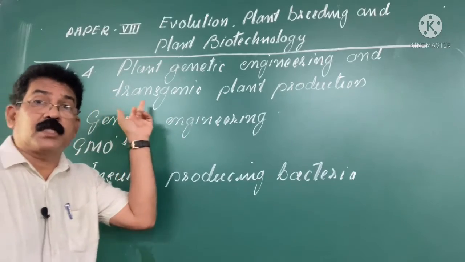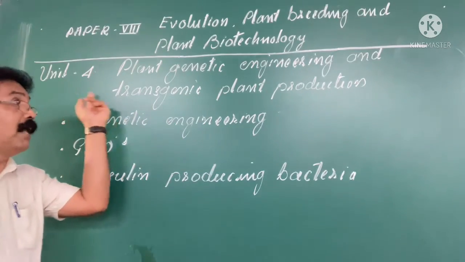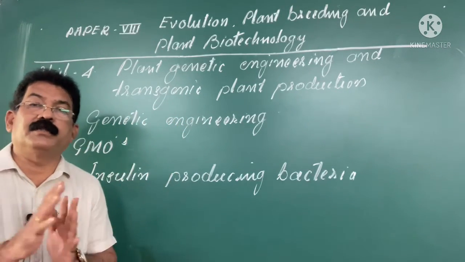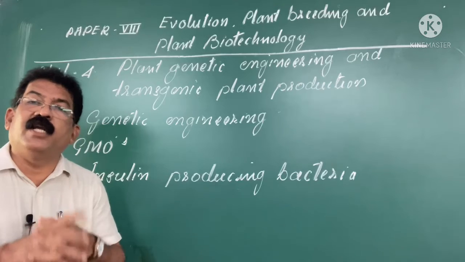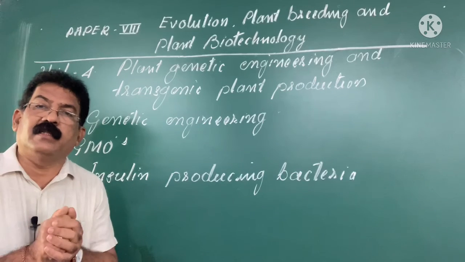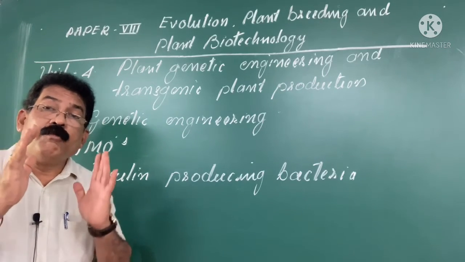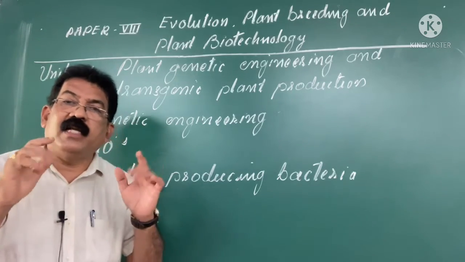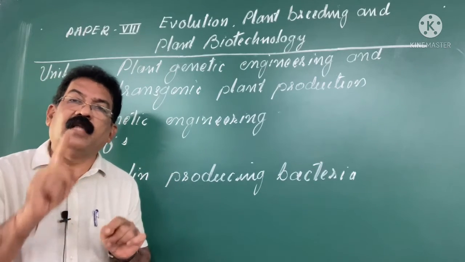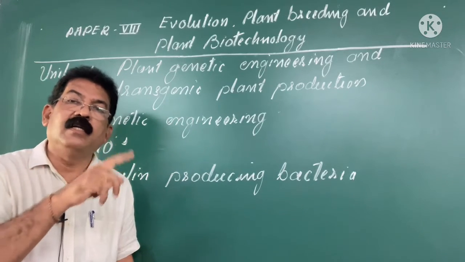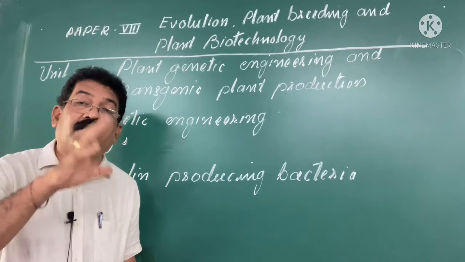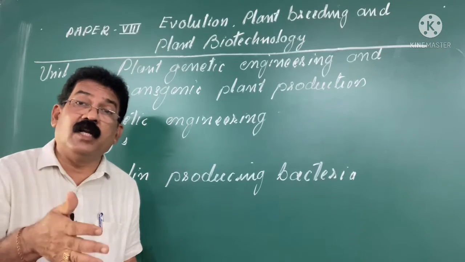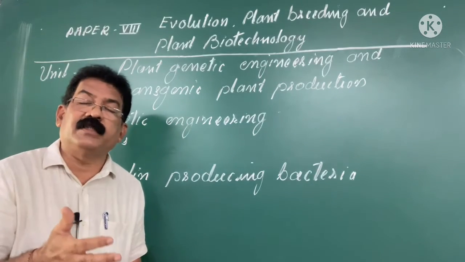So I will start with the 4th unit, plant genetic engineering and transgenic plant production, right? Do you know what is plant genetic engineering? We are familiar with the word engineering, isn't it? Imagine we have a cell structure. I hope you are thorough with the plant cell. The plant cell is bounded by its cell wall, then followed by plasma membrane and cytoplasm. In cytoplasm, there are various organelles. We have plastids, mitochondria with their own genome, and also the nucleus.